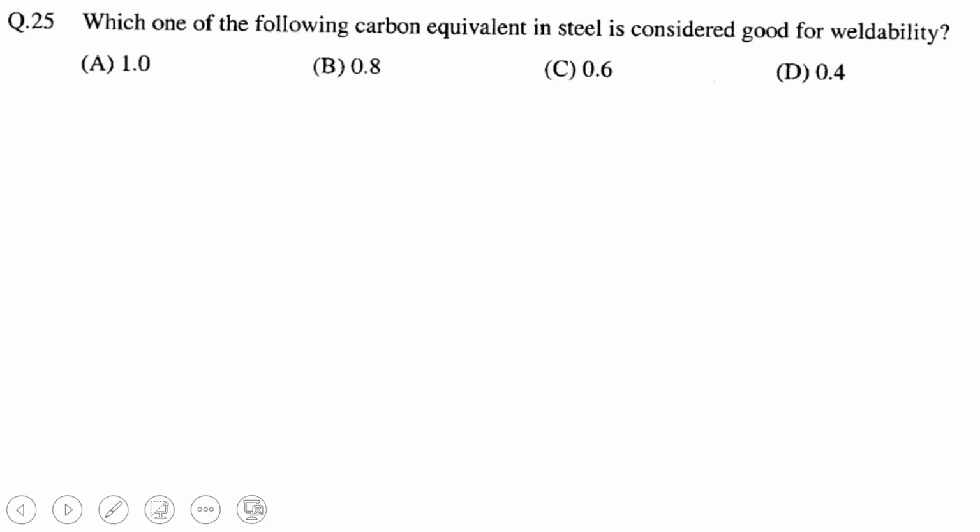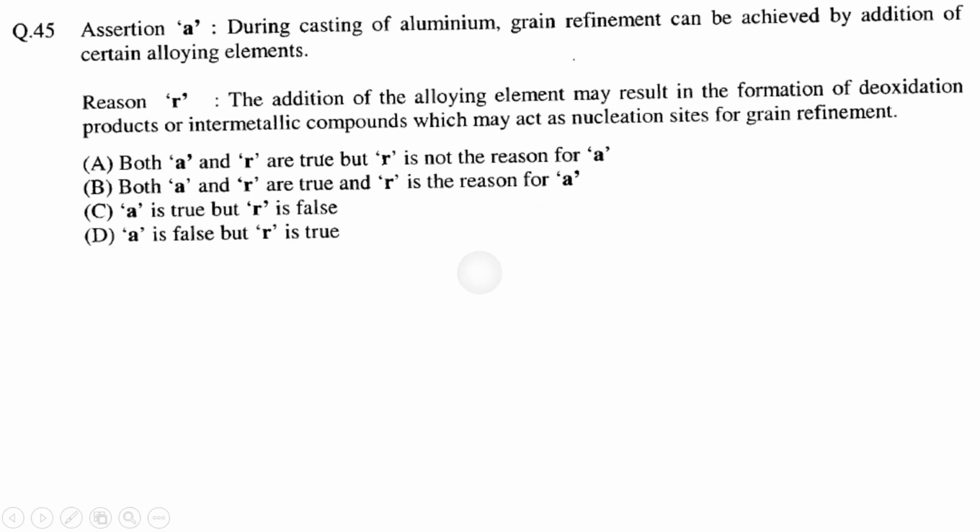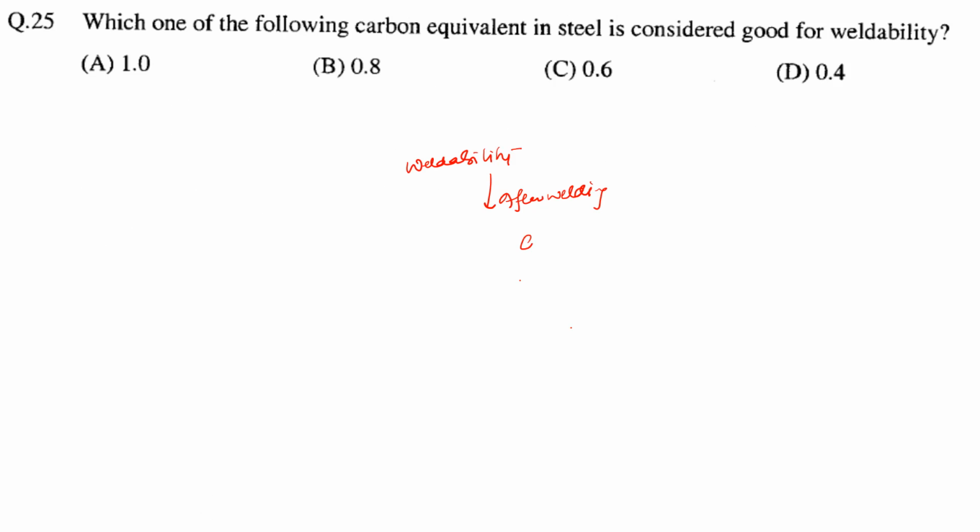Next: which one of the following carbon equivalents in steel is considered good for weldability? See, weldability is defined like this: suppose we do the welding process, then after welding, it should not form any kind of crack. This is what we require.